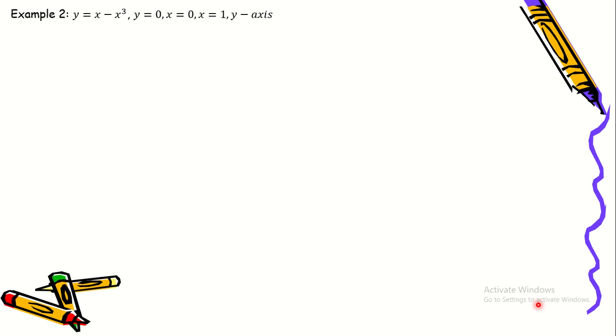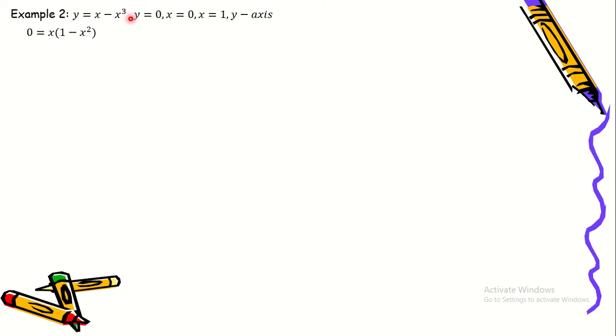Okay, so let's have our example number 2. Let's say y is equal to x minus x cubed, and the region is bounded by the curve, the line y is equal to 0, from x is equal to 0 to x is equal to 1, and we're going to rotate this region about the y-axis. So now what we can do is find the x-intercepts for this graph. We will get the x-intercepts of y is equal to x minus x cubed.